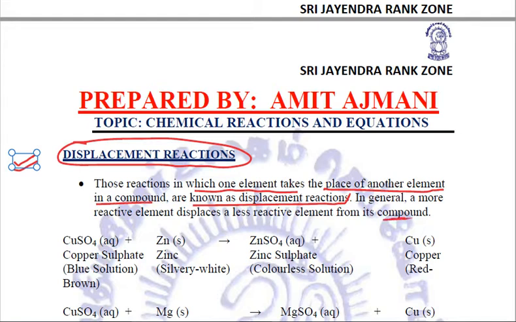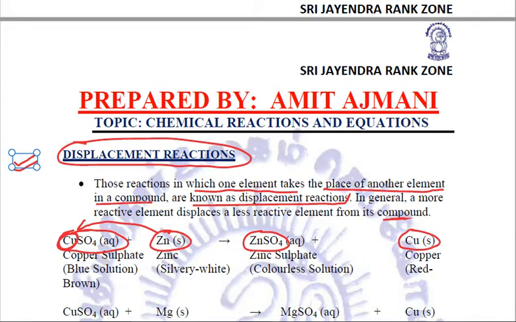element from its compound. For example, when zinc is added to copper sulfate solution, now zinc is more reactive than copper. So what it will do is it will displace copper and form zinc sulfate, and this copper is displaced.